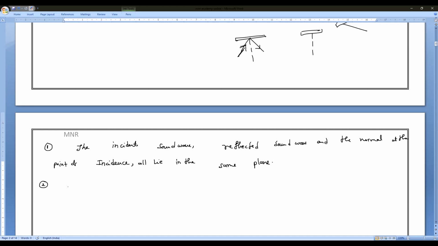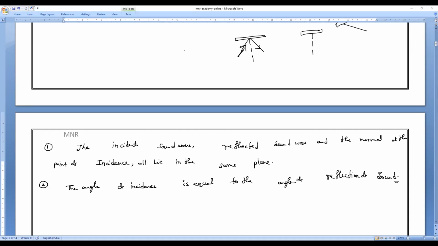Then the second point: the angle of incidence is equal to the angle of reflection of sound. So these are the two laws of reflection of sound, the same as the laws of reflection of light.